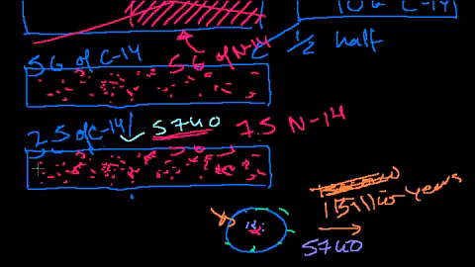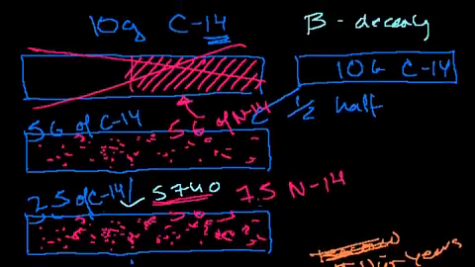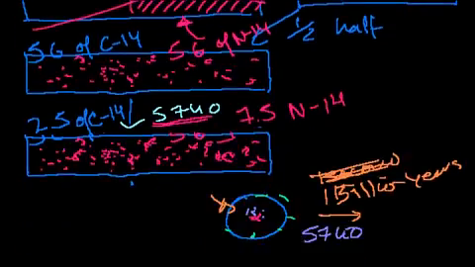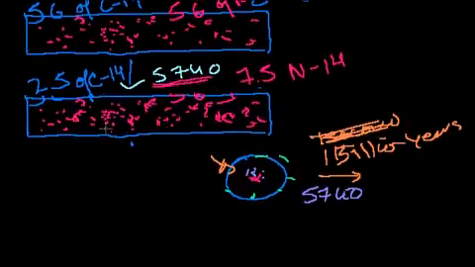Now, if you look at it over a huge number of atoms, if you start approaching Avogadro's number or anything larger, then all of a sudden you can use the large numbers to say, okay, on average, if each of those atoms had a 50% chance, and I have gazillions of them, half of them will have turned into nitrogen. I don't know which half, but half of them will turn into it.